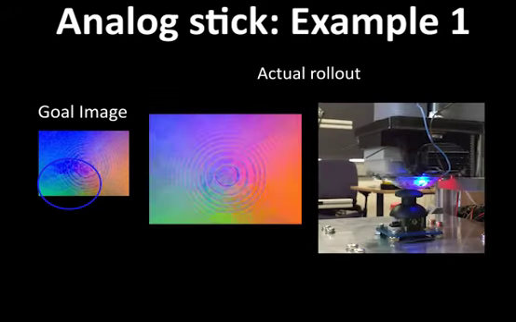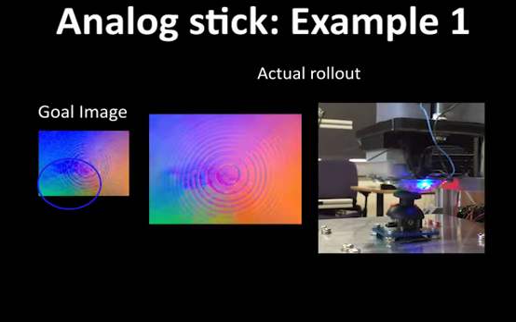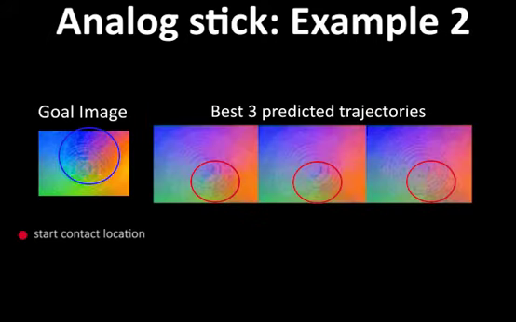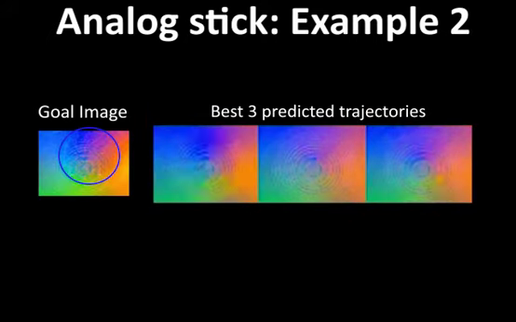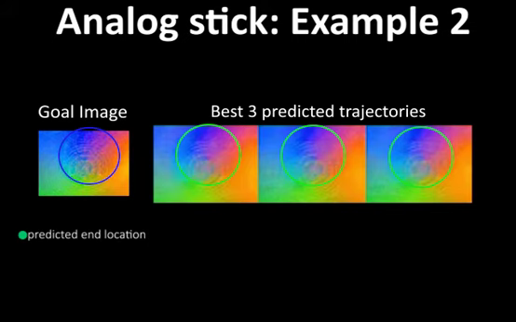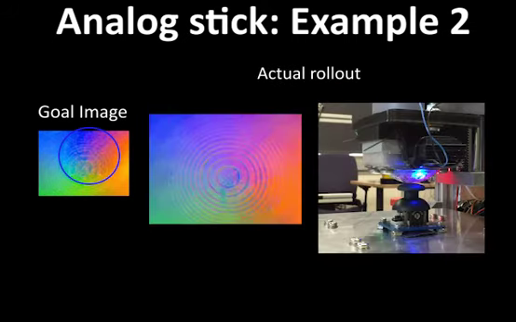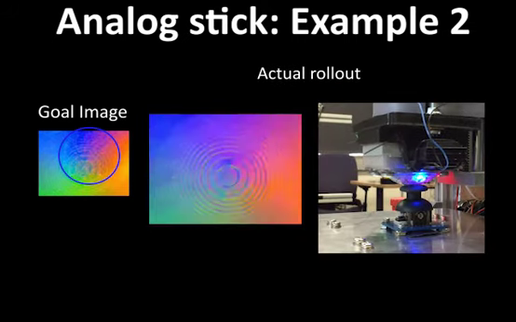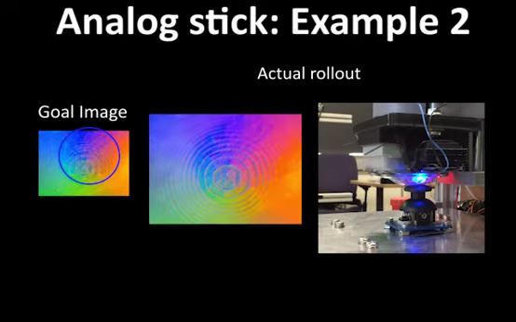We can see that the planner breaks contact and successfully reaches a tactile state close to the goal state in the end. Here is another task that requires lifting the sensor off the analog stick and touching down at a different location. The planner again breaks the contact several times and successfully reaches the tactile goal state.